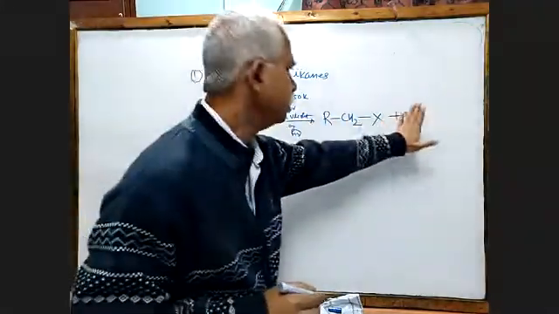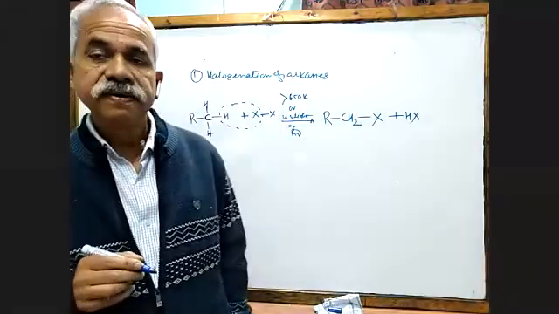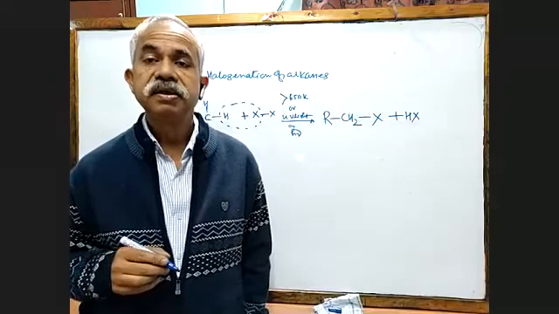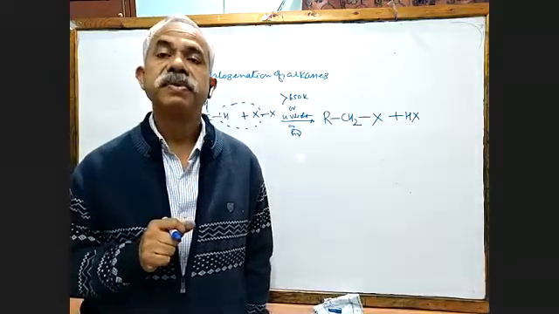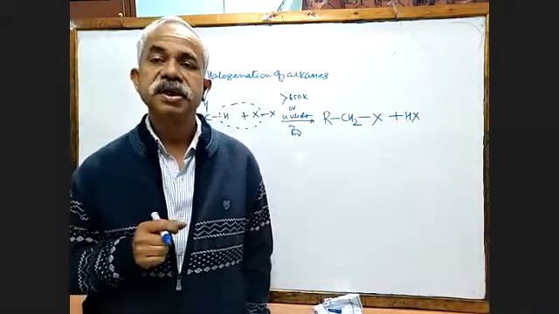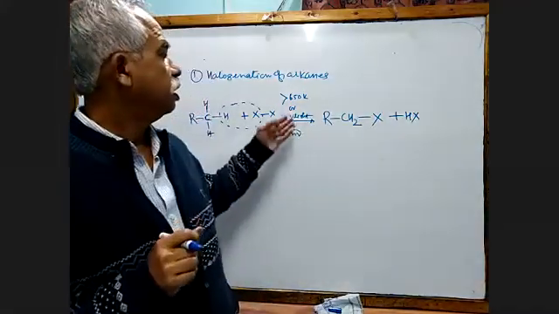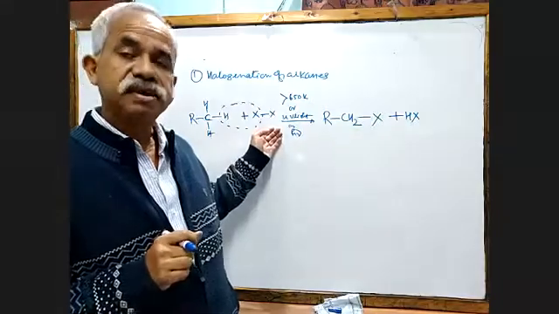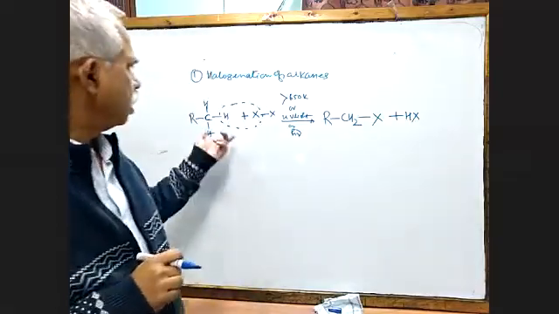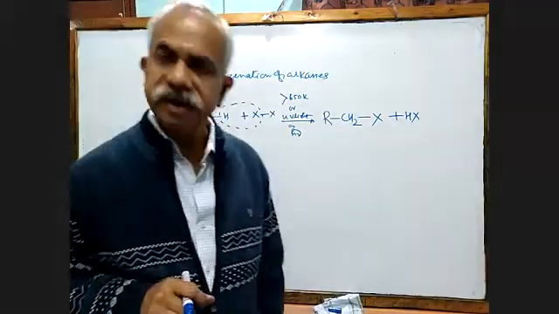Now, see, this reaction can be carried out. But mind you, dear, in class 11 you have seen that if you go for the chlorination of methane, it gives a mixture of 4 products: CH3Cl, CH2Cl2, CHCl3, and CCl4. So we will not go for anything complicated. If you wish, you can control it, because I want less halogen. So my volume of alkane will be higher than the volume of the halogen that I take.